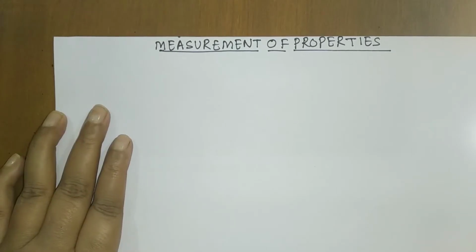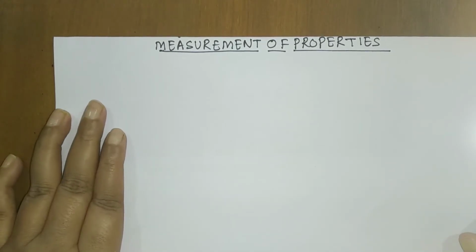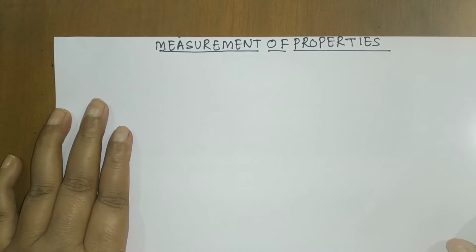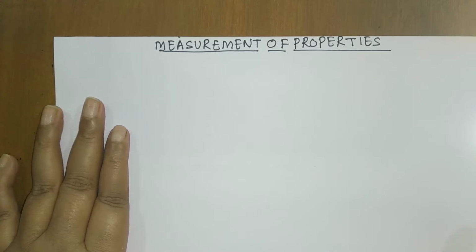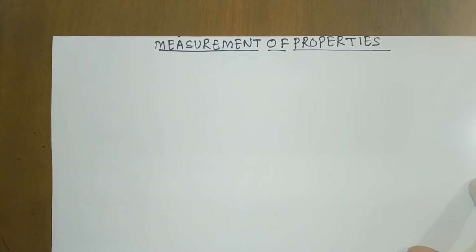Hello students. Here we are going to see the measurement of properties. Many properties of matter such as mass, length, area, pressure, volume, time, they all are quantitative in nature. And any quantitative measurement is expressed by a number followed by the units in which we express those quantities.